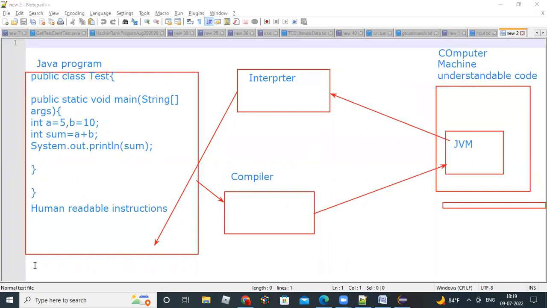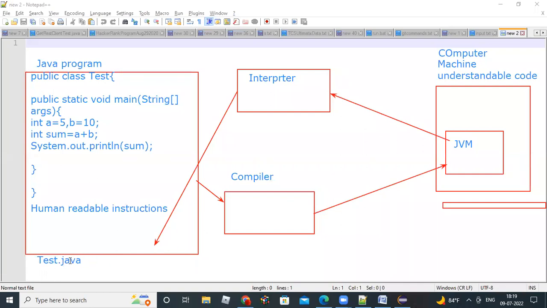Basically, the compiler will take the human readable code, that means all plain English code, and this is called test.java. This file name is your class name. There is a class keyword, and after it the name, test. That is your file name. Whatever is after the class keyword, that is the file name, test.java. .java is the extension for a Java file.